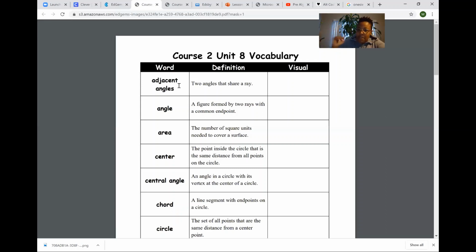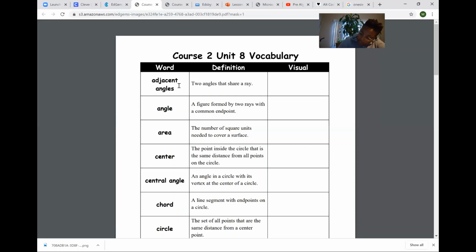And probably the easiest way in my mind, adjacent means next to. So I need 2 angles that are next to each other. So I'm gonna draw like a corner. I'm gonna put arrows on the end. Okay. Then I'm gonna draw an arrow coming out the center. Drew a corner, arrow drawing out the center. Those are adjacent angles. They're next to each other, okay?